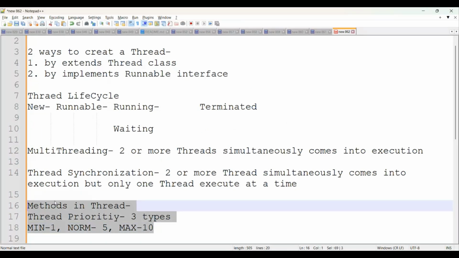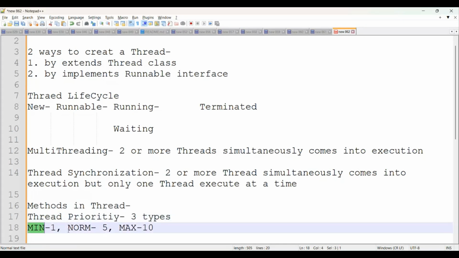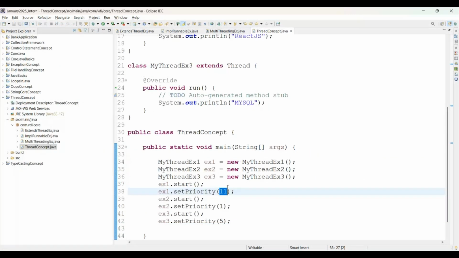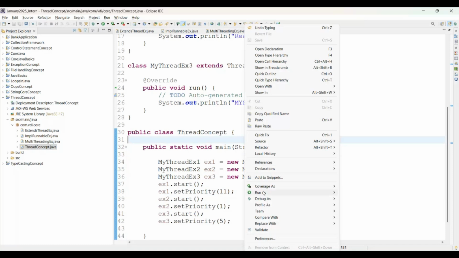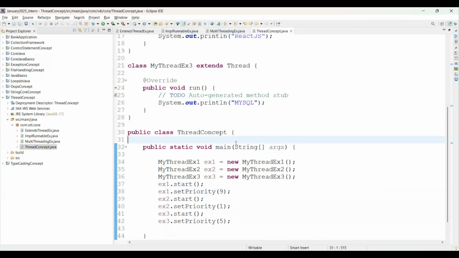Windows follows its own algorithm, but in thread priority, conceptually, we have 3 types of priority. You can simply say min, norm, and max. Mostly, if you give more than 10, it will give us an exception. Okay, simply run the Java application. It will give us an illegal argument exception, and this is also an exception, a runtime exception. But if you give 9 here, then definitely it will consider the max priority.